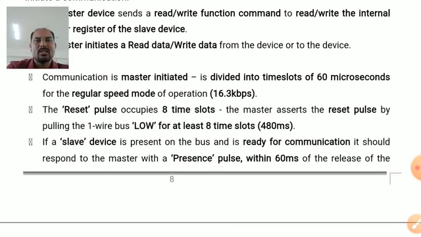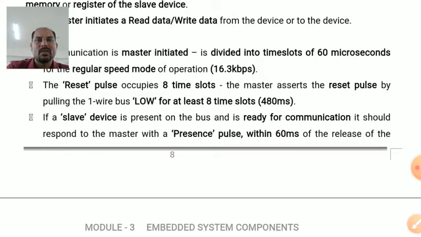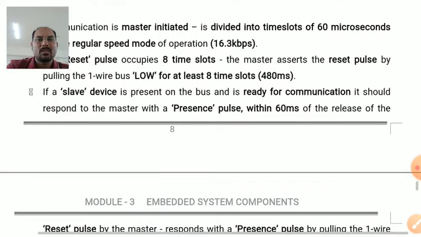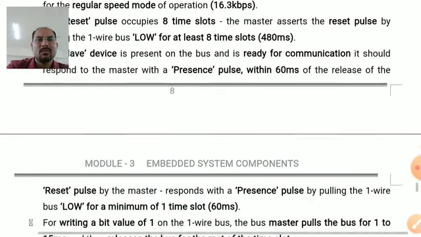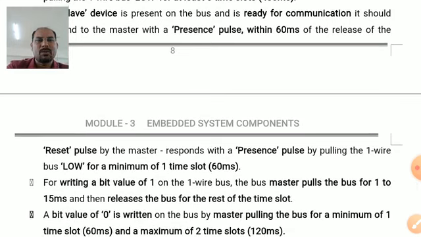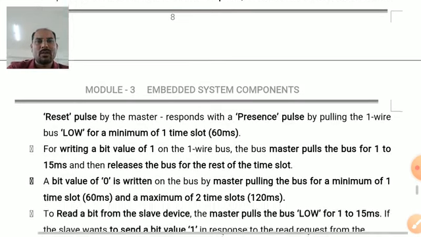The reset pulse occupies 8 time slots, and the reset pulse is made low for at least 8 time slots, that is 480 milliseconds, by the master device. If the slave device is ready for the communication, it should respond with the presence pulse within 60 milliseconds after the reset pulse, and this presence pulse is made low for a minimum of 1 time slot.